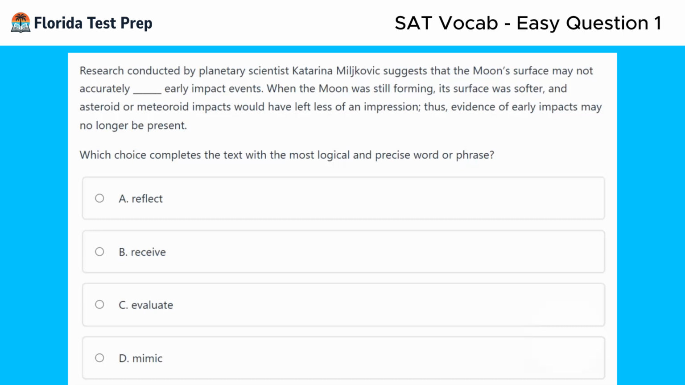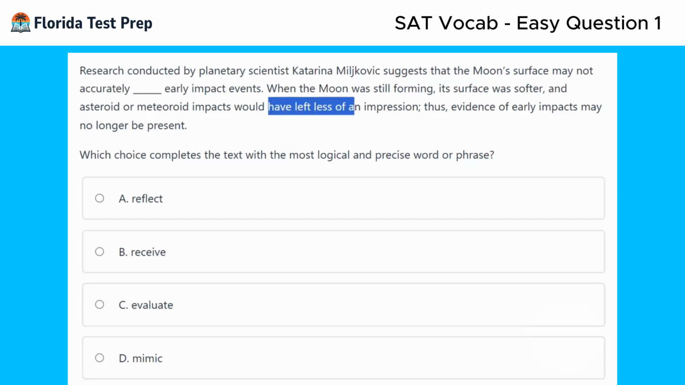So research conducted by planetary scientist Katarina suggests the moon's surface may not accurately blank early impact events. For this sentence, I don't think there's enough context there to confidently put a word into the blank, so I'm going to go ahead and read on. When the moon was still forming, its surface was softer. An asteroid or meteoroid impacts would have left less of an impression.